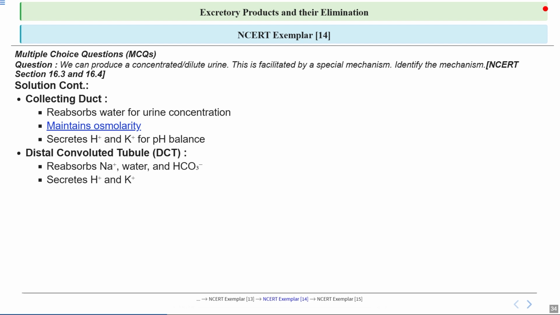So remember that both the collecting duct and distal convoluted tubule are integral to the kidney's ability to produce urine that is either concentrated or dilute. And this ability is very important for our body's overall homeostasis.